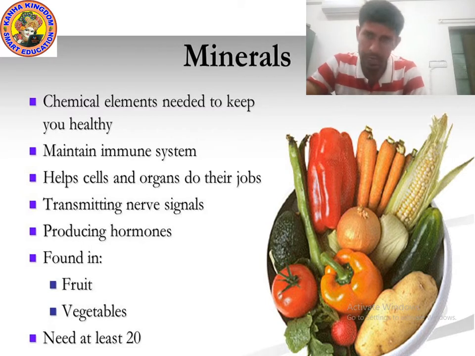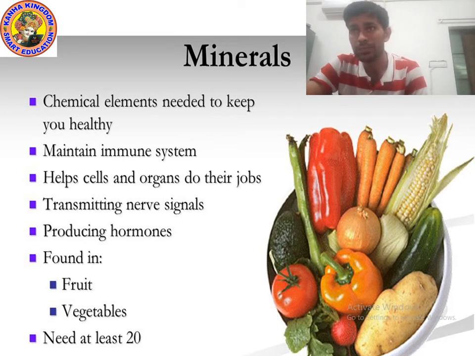Okay, now let's begin point wise. Point number 1. Minerals are chemical elements which are needed to keep us healthy. They maintain the immune system, and because of the immune system, we can save ourselves from different diseases. They help cells and organs do their job, because there are different functions of cells and organs. They transmit nerve cells, produce hormones, are found in fruits and vegetables, and we need at least 20 minerals. I'm giving you 10 seconds, please write down.